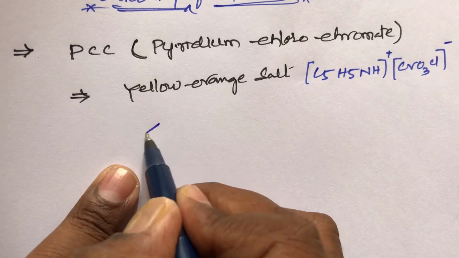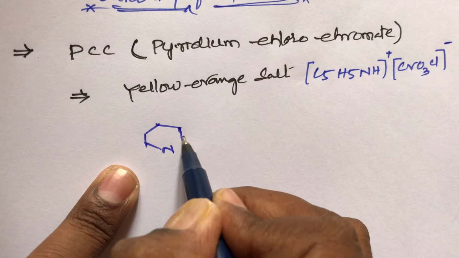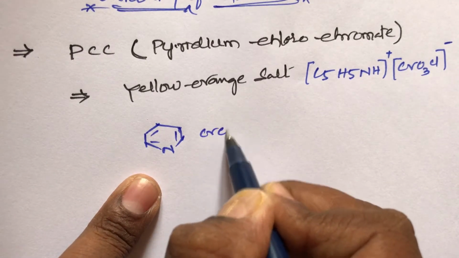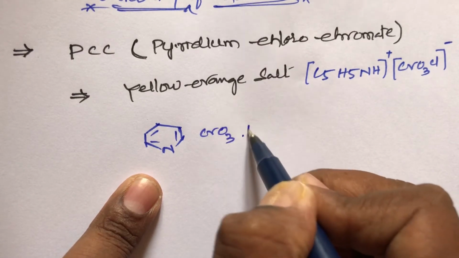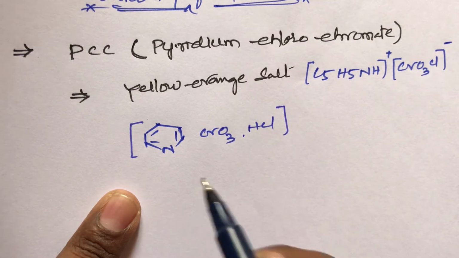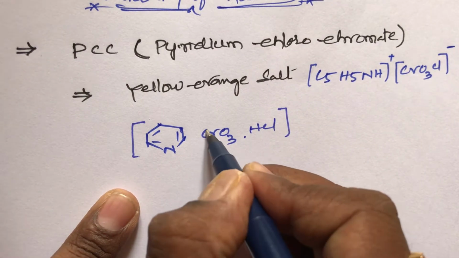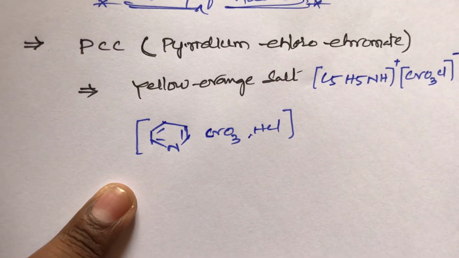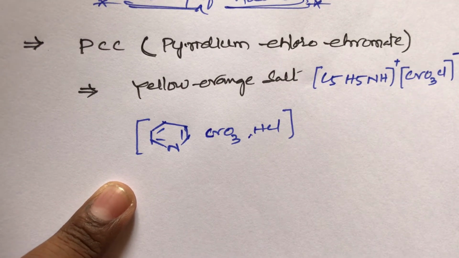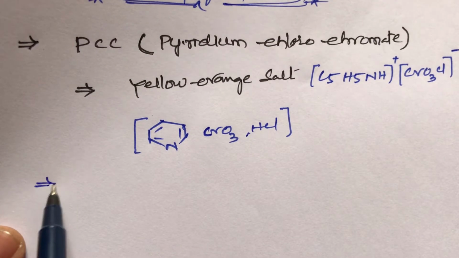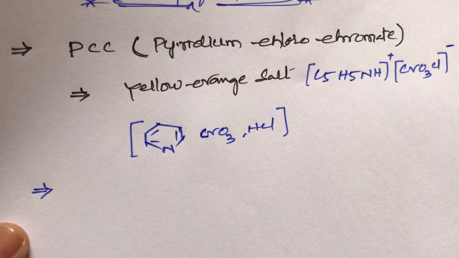It is made from pyridine, chromium oxide CrO3, and hydrochloric acid. All are in a 1:1 ratio, students. This is the PCC, pyridinium chlorochromate. It also acts as a dehydrogenating agent.